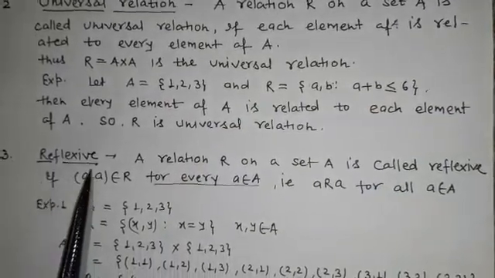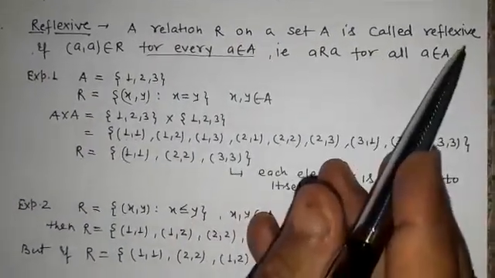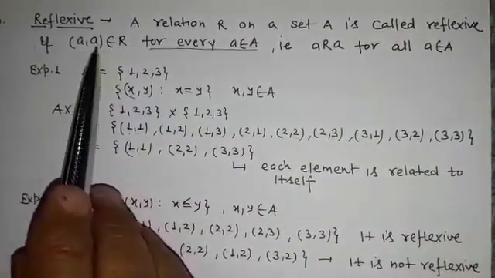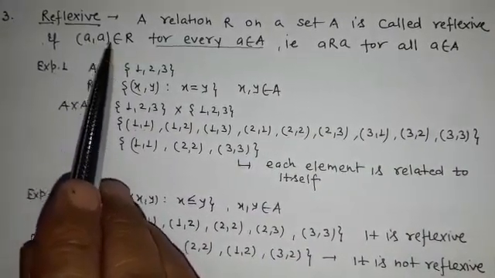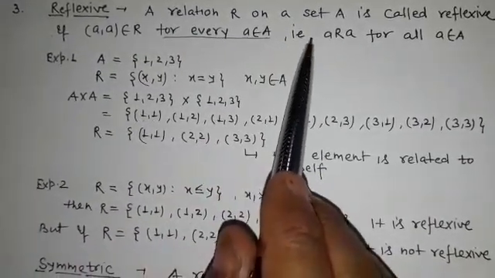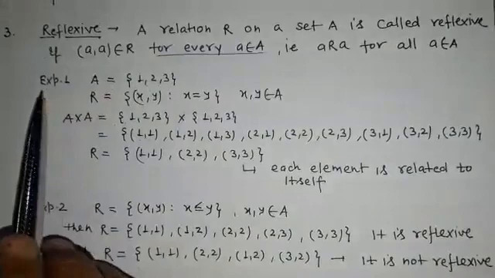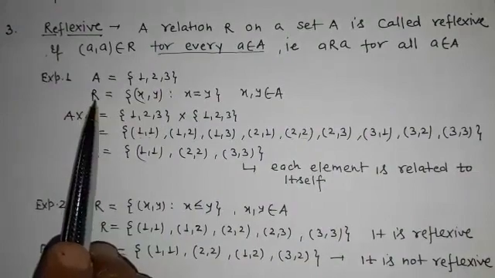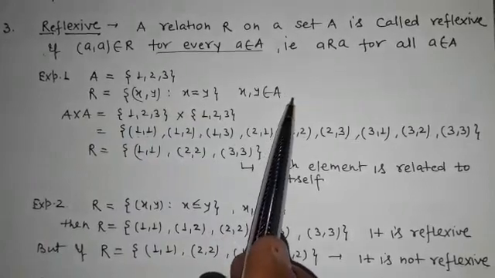Now, reflexive. A relation R on a set A is called reflexive if (a, a) is an element of R, that is, both elements of the ordered pair are the same, for every a that is an element of A. That is, a is related to a for all a in A. For example, A is equal to {1, 2, 3}, and relation R is equal to {(x, y) such that x equal to y, x, y in A}.